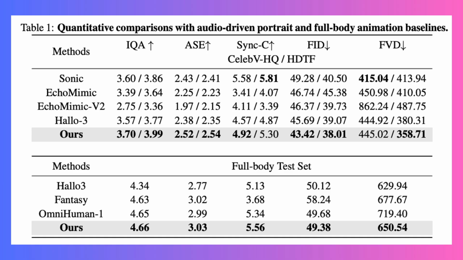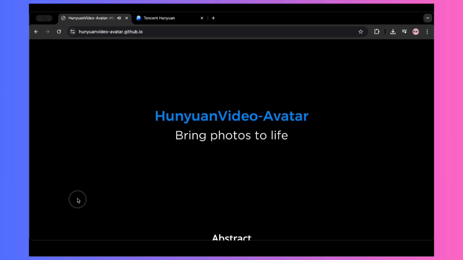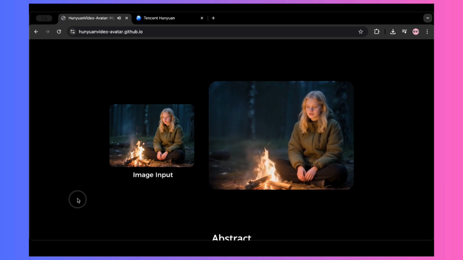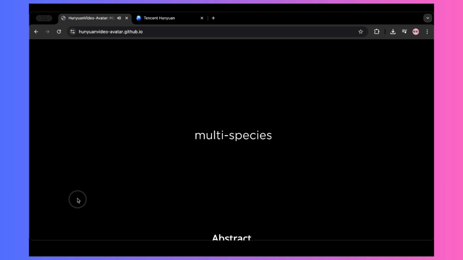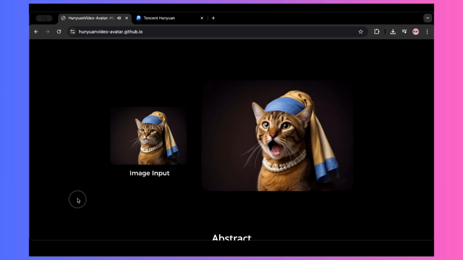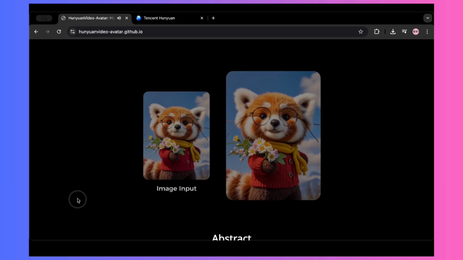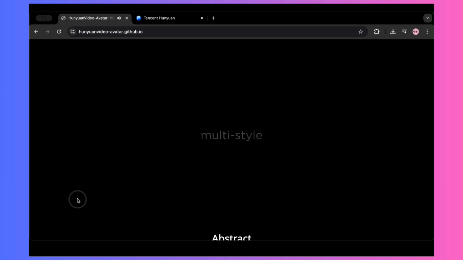And get this, according to the latest benchmark scores and technical analyses, this tool isn't just good, it's outperforming previous top-tier models, including the highly acclaimed OmniHuman1. We're seeing numbers in areas like lip sync accuracy and emotional expression that are setting a completely new standard. So, is HunyuanVideo-Avatar the new deepfake champion? We're going to dive deep into what this tech can do, look at its features, and stick around because later in this video, I'm going to put HunyuanVideo-Avatar to the test myself on their online platform to see if it truly lives up to these incredible claims.